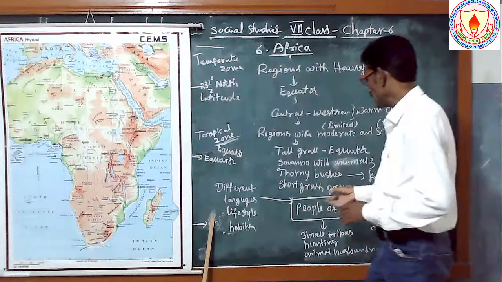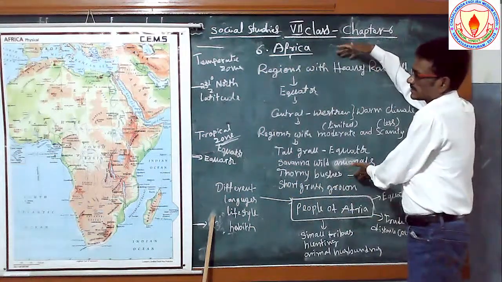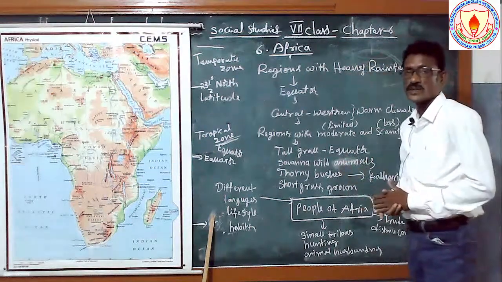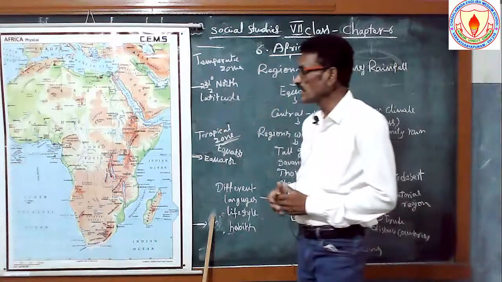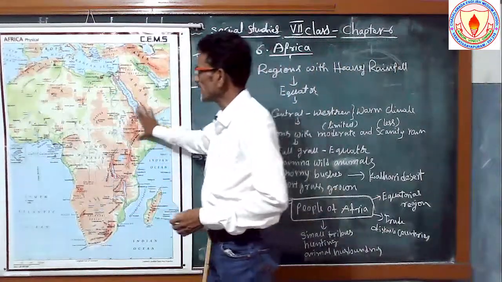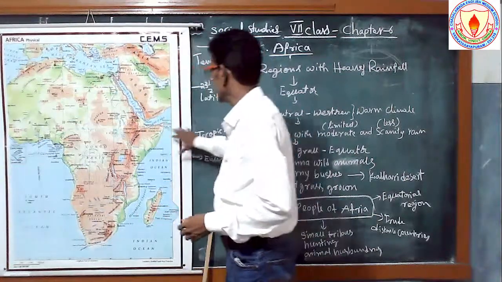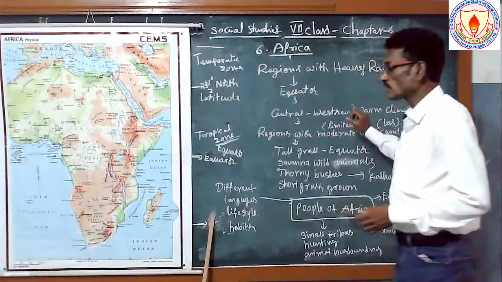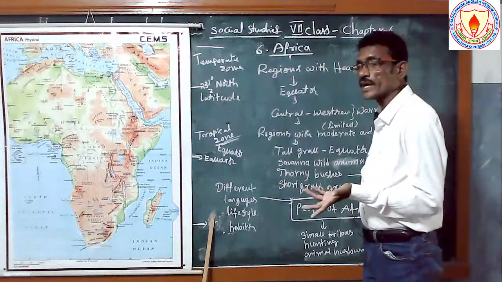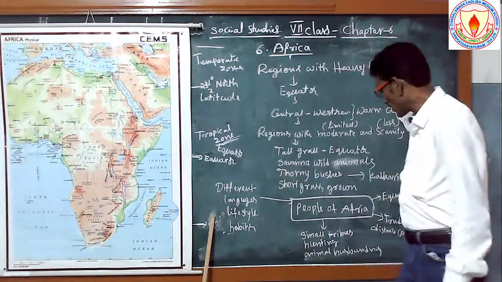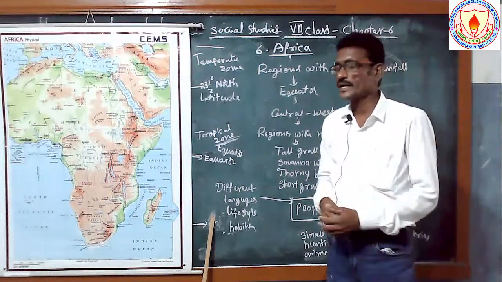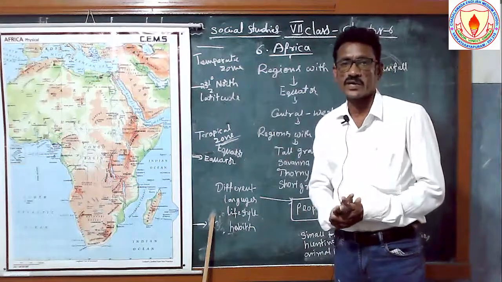Okay. So these are the regions with heavy rainfall in the Africa continent. So here are those places. Okay, are you understanding? And one more important thing here: the people who are living in the Africa continent. Different people are living in the Africa continent.